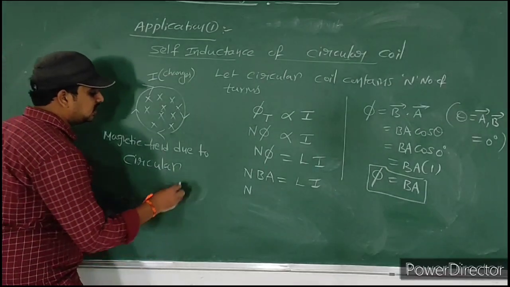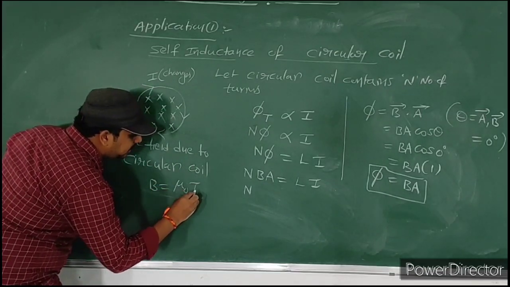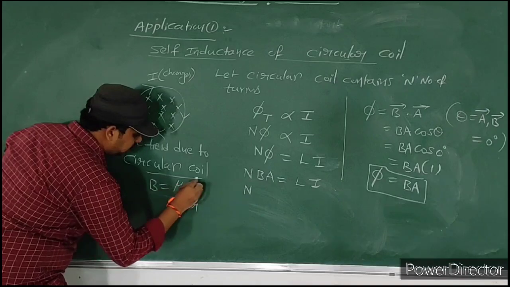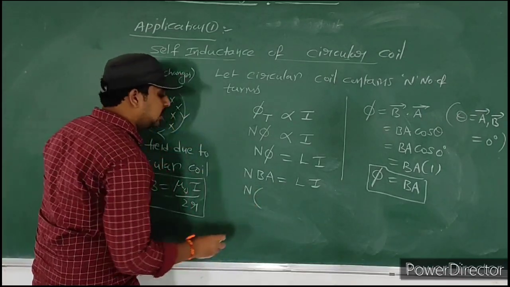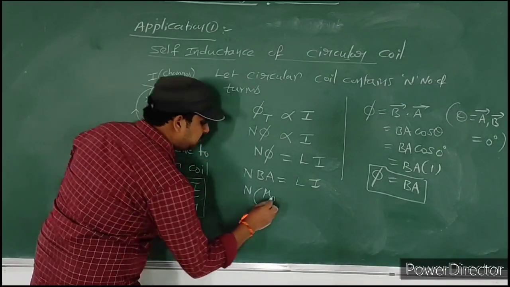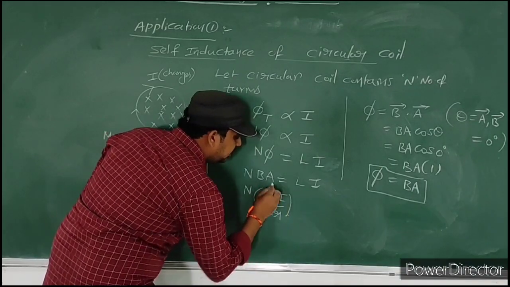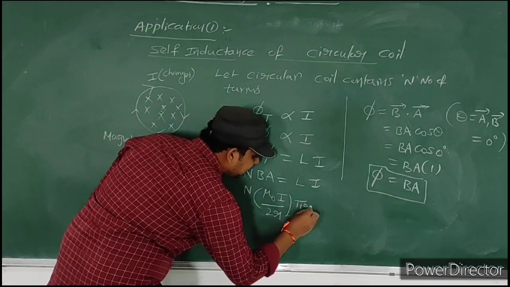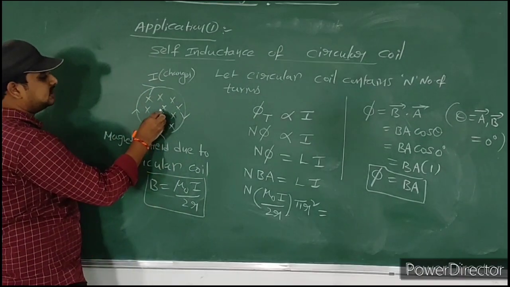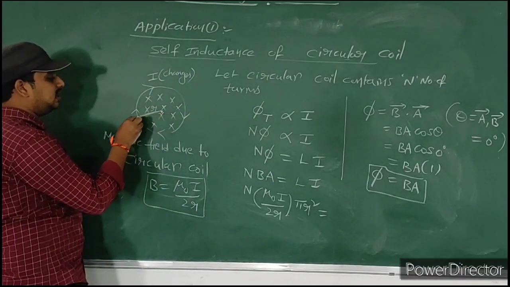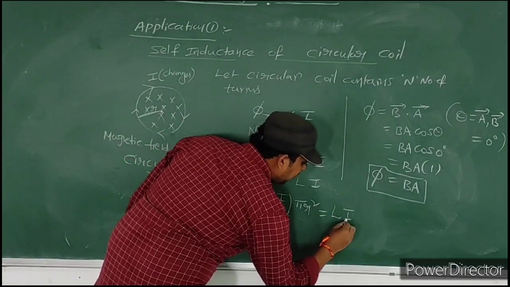Magnetic field due to circular coil formula: B is equal to mu naught I by 2R. So let us substitute that formula here. B means mu naught I by 2R. A means here area. Area of the circle is pi r square, if R is the radius of this circle. Pi r square is equal to L into I.